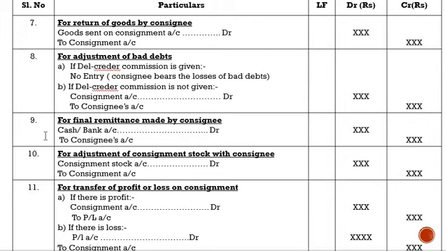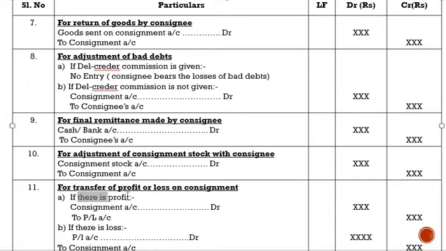All right, next, the ninth one, for final remittance made by the consignee: cash or bank account debit to consignee's account. The 10th one, for adjustment of consignment stock by consignee: consignment stock account debit to consignment account.